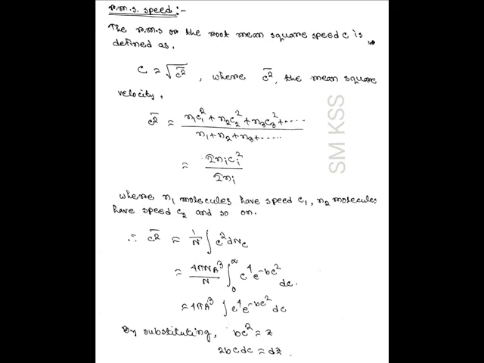Similarly, we can evaluate the expression for root mean square speed. The root mean square speed is defined as root over of c square average, where c square average is the average of square velocity.